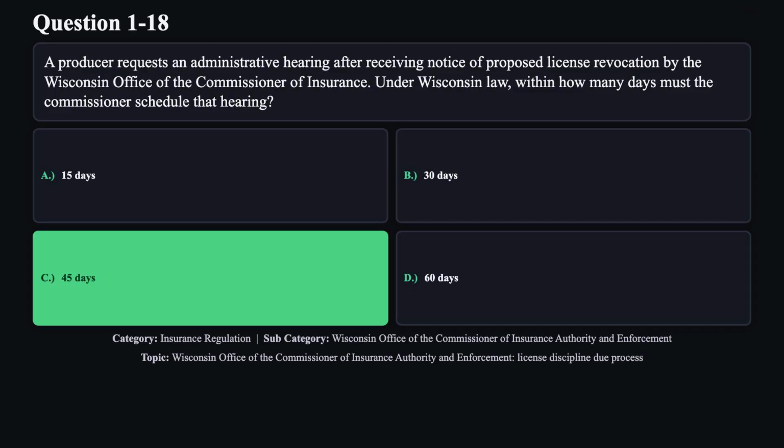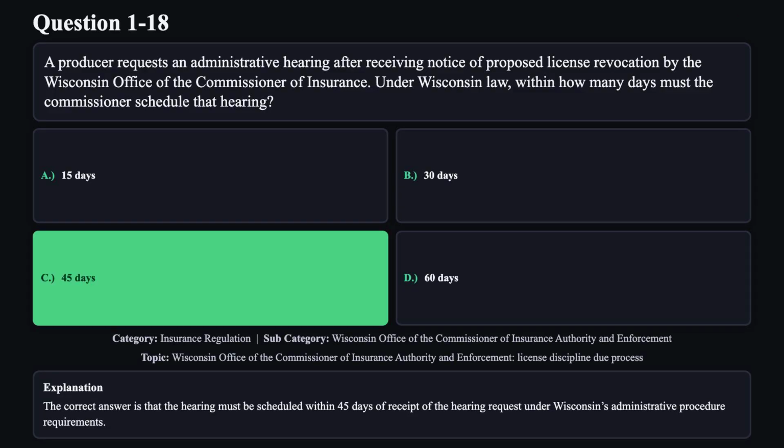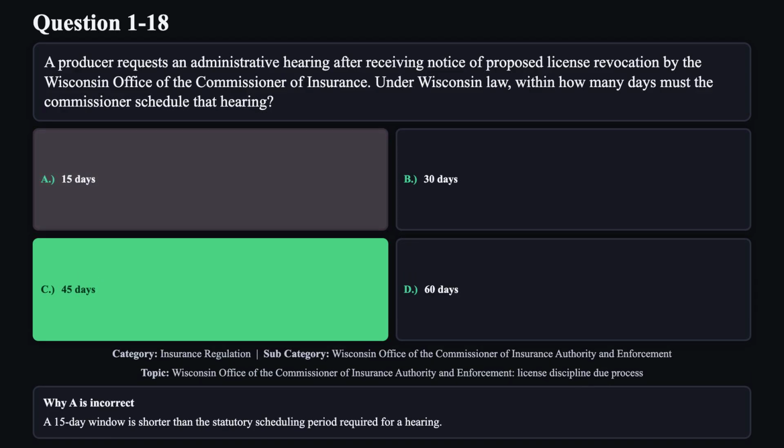The correct answer is C. The correct answer is that the hearing must be scheduled within 45 days of receipt of the hearing request under Wisconsin's administrative procedure requirements. Reason A is not correct. A 15-day window is shorter than the statutory scheduling period required for a hearing.